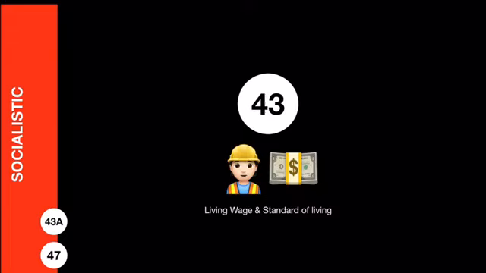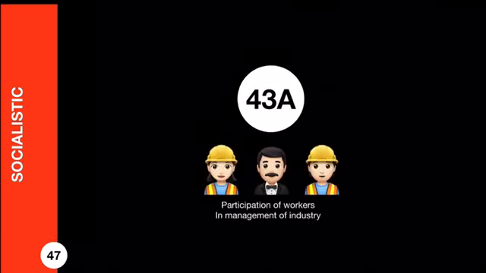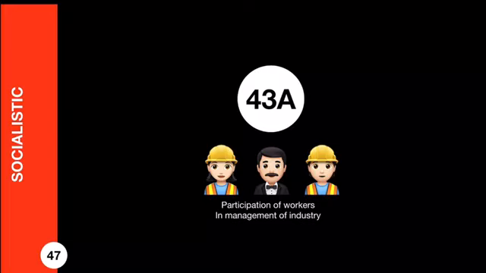Article 43 says that the state should promote a living wage and standard of living for the workforce. Article 43A says that the state should promote participation of workers in the management of industry. So workers should be incorporated in the big decisions of the company. So this is also not available in the original constitution. It was incorporated by the 42nd Amendment Act of 1976.